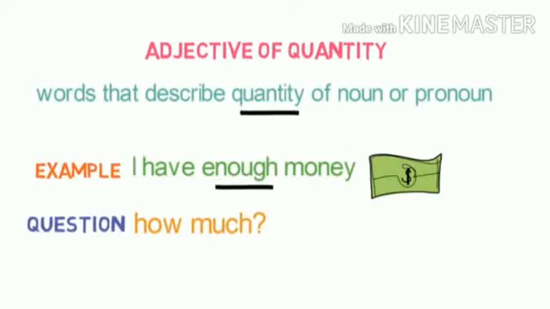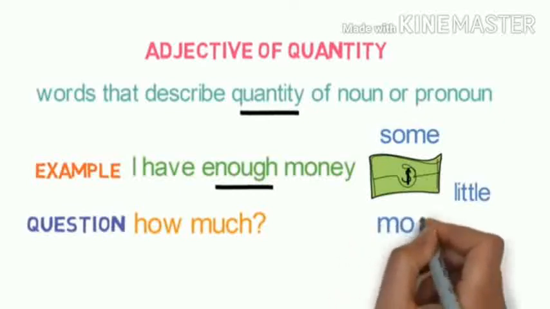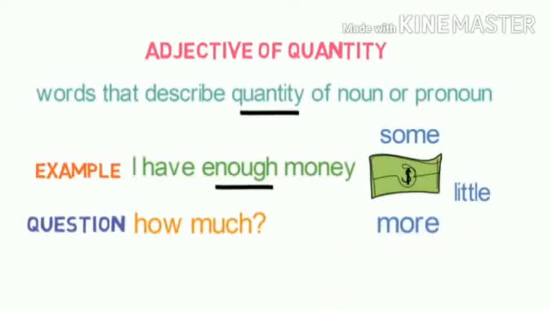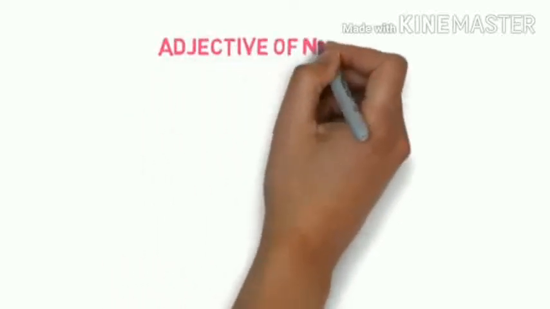How much? If we ask the question how much of a noun or pronoun, we will get the adjective of quantity, that is enough. How much? Some. How much? Little. How much? More. So enough, some, little, more are examples of adjectives of quantity.